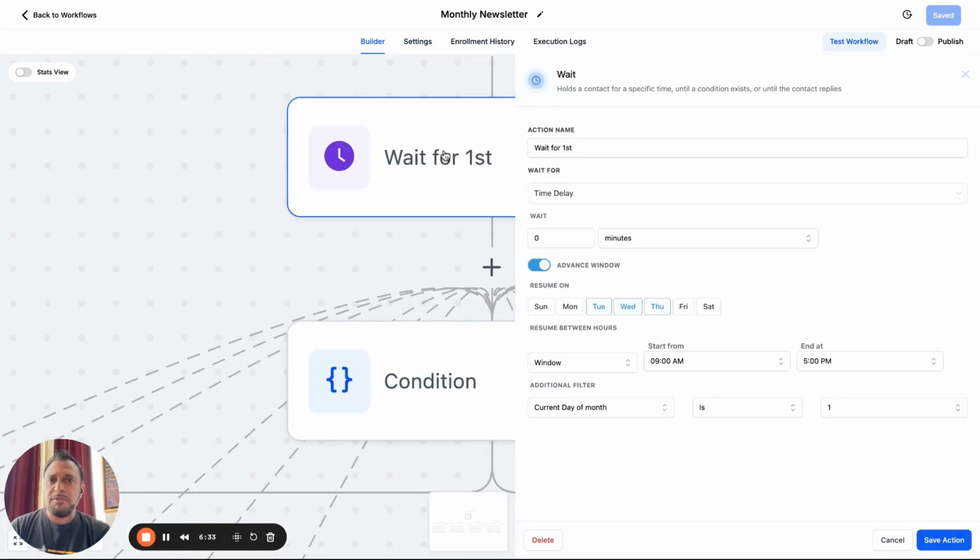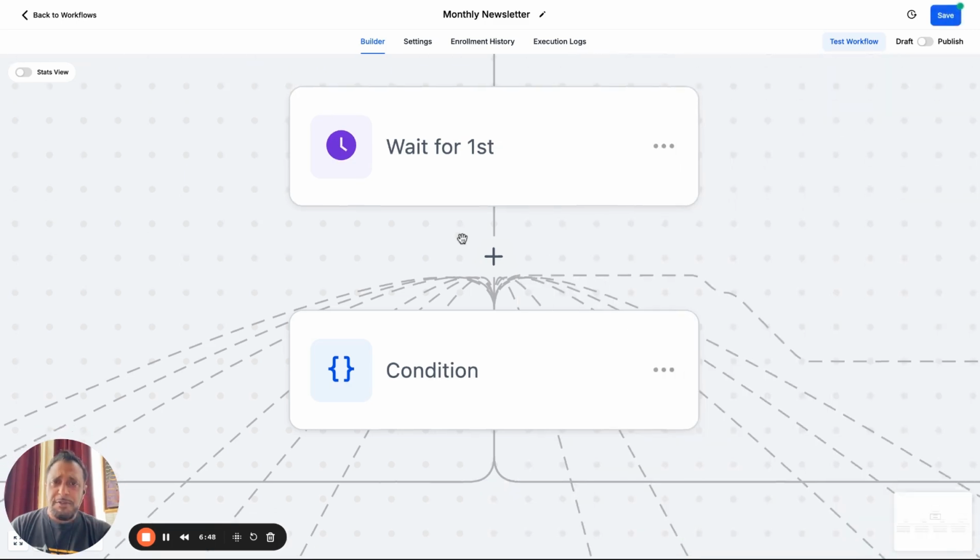So this is pretty simple. Waiting for the current day of the month is the first. And it can be anytime. And it's going to check on these days, right? So actually, let me just go ahead and do that. I feel like that's an error. I'm going to go ahead and do that.